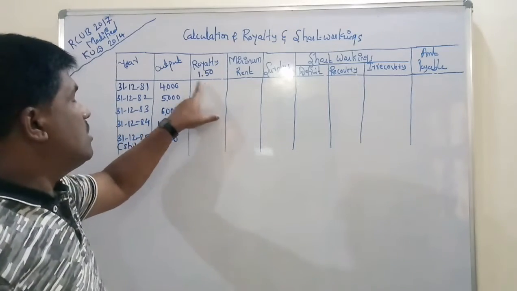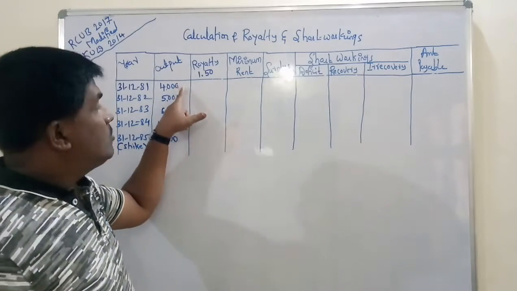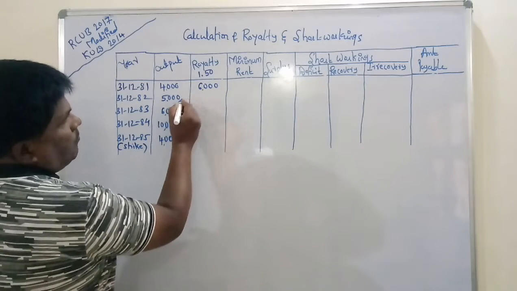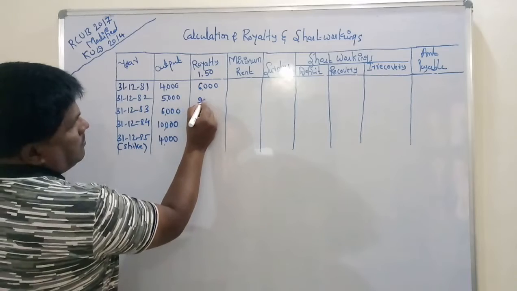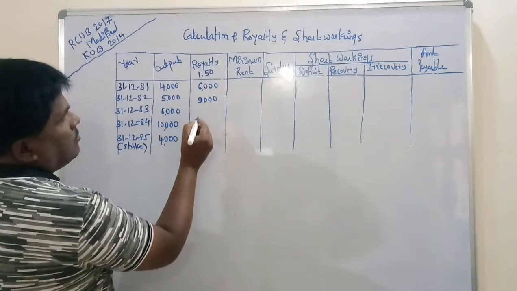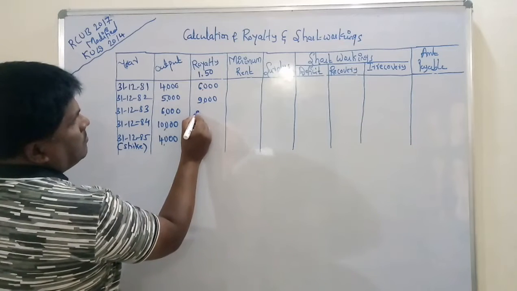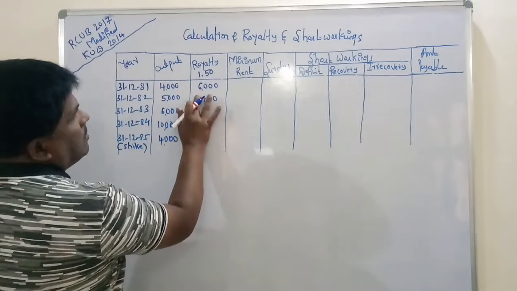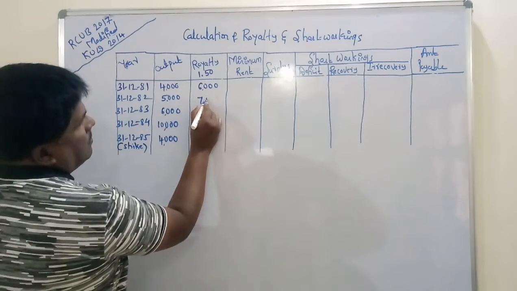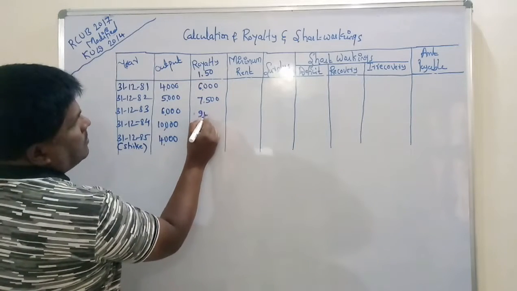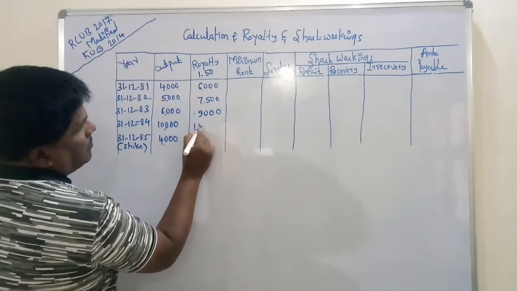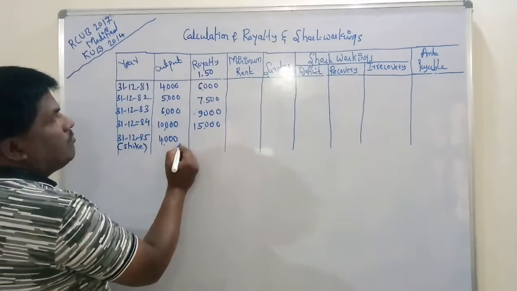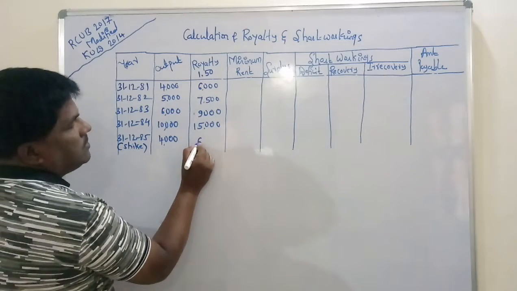For the first year, the output is 4,000. 4,000 into 1.50 comes to 6,000. 5,000 into 1.50 comes to 7,500. 6,000 into 1.50 comes to 9,000. 10,000 into 1.50 comes to 15,000. Then 4,000 into 1.50 comes to 6,000.